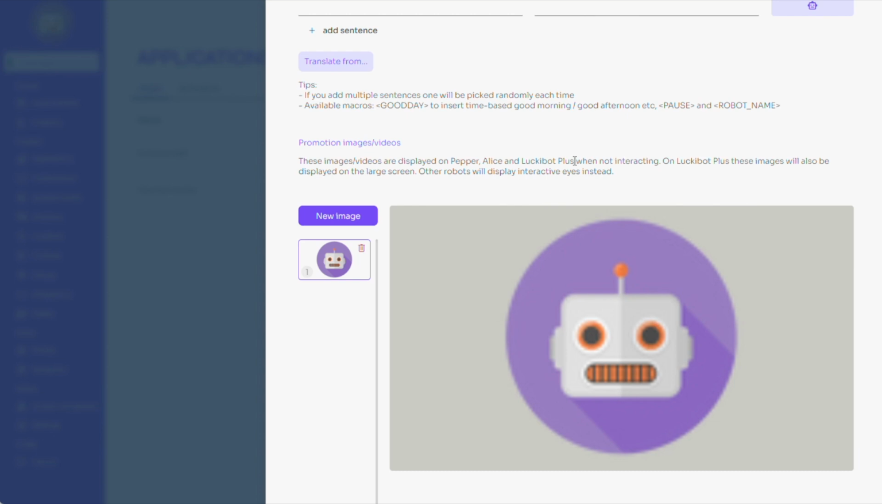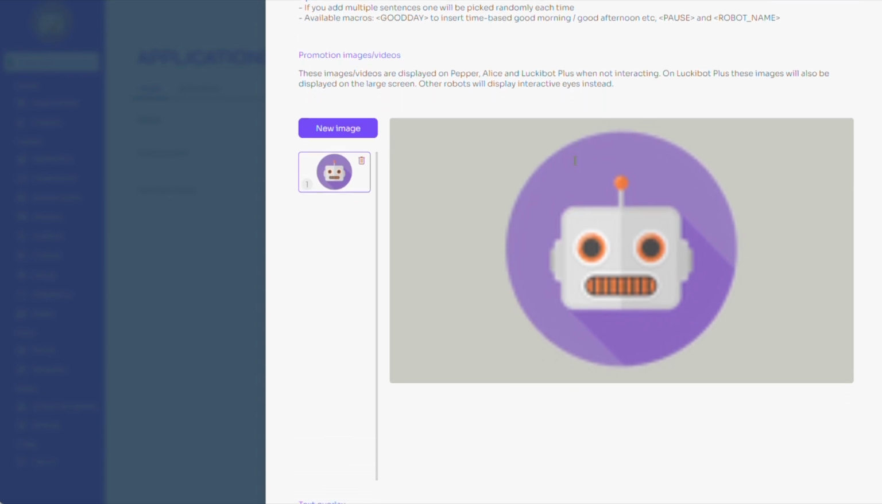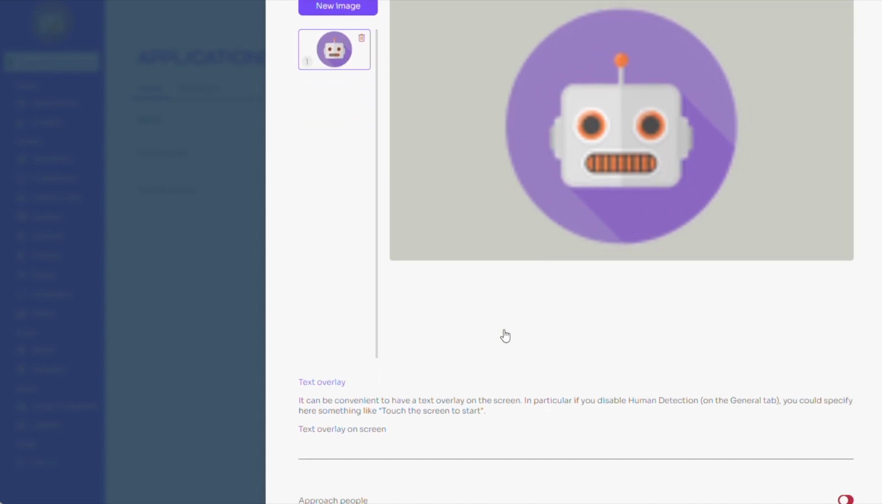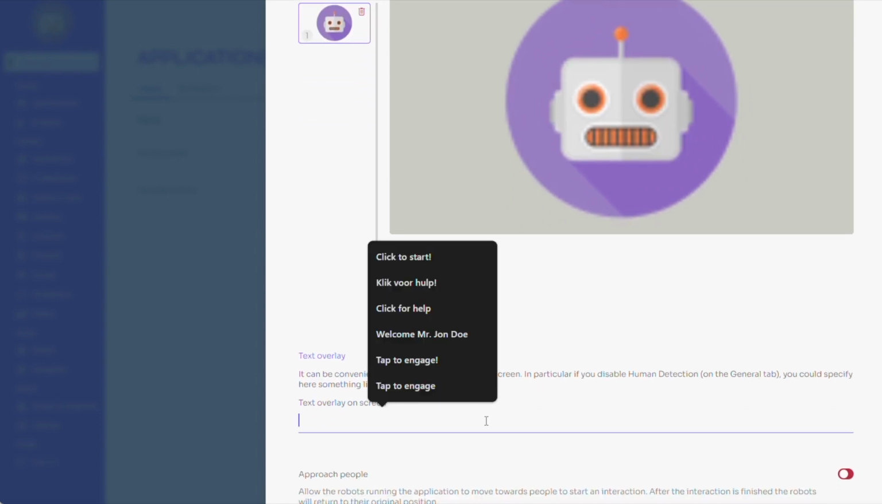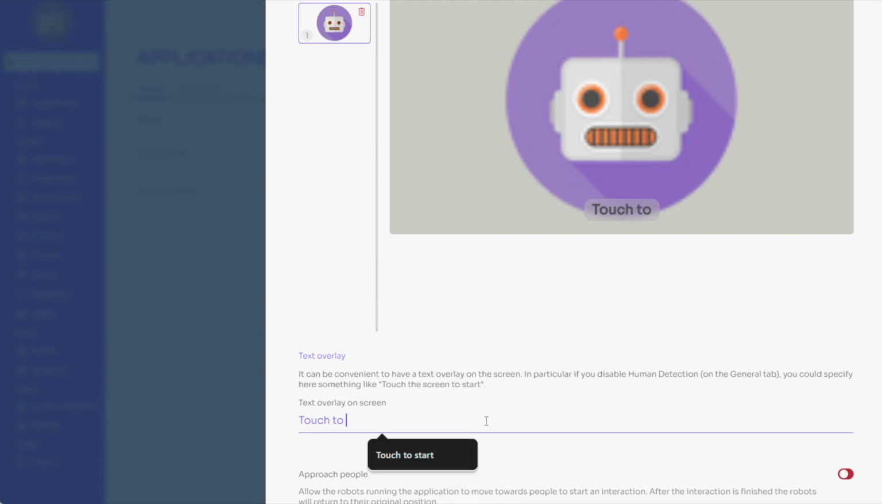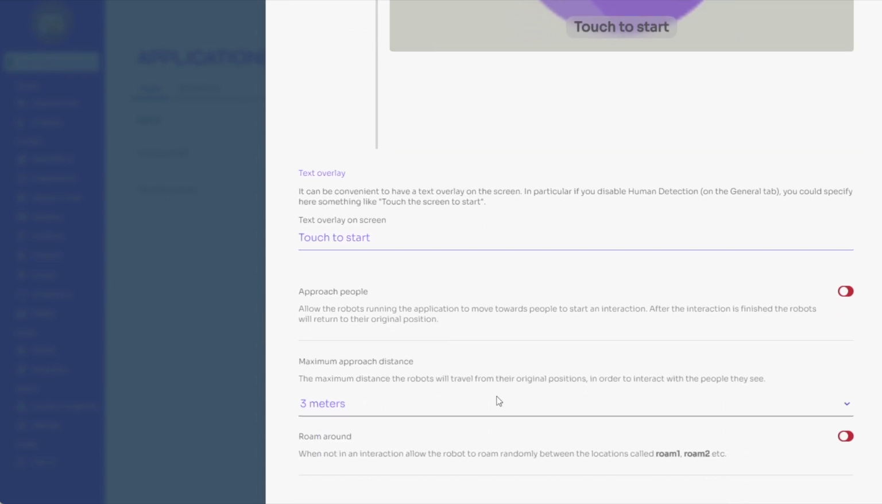At the time of making this video, Pepper, Alice, and LuckyBot Plus support this feature. Further down, we can add a text overlay that will be shown on the screen of the robot when not in an interaction. This is especially useful when the application has human detection disabled, so we can display a message like "touch to start."